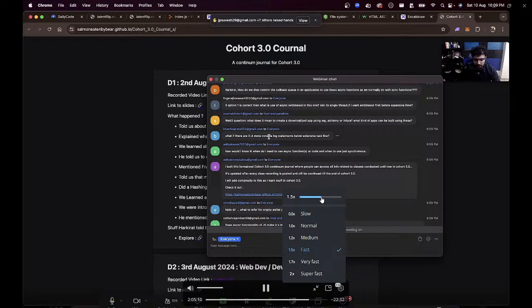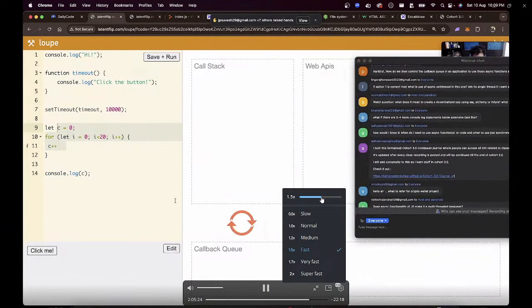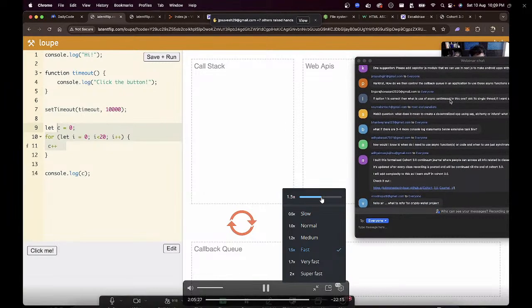What if we are doing 3 to 4 console log statements below extensive tasks? Then first those 4 log statements will run, then your callback will run. Until your CPU is free, until your call stack is empty, nothing will get pulled from here. So first all of those logs will run, then this will get pulled.